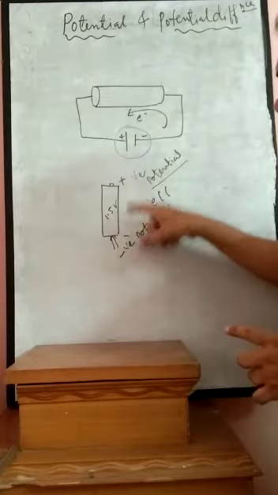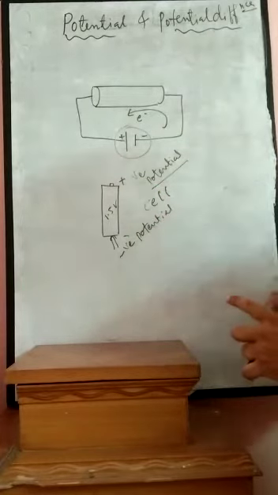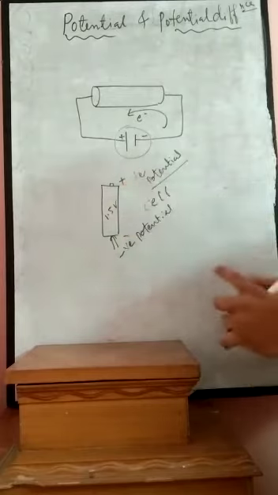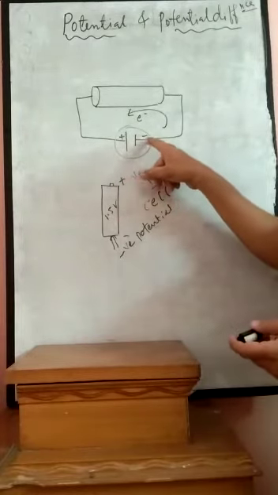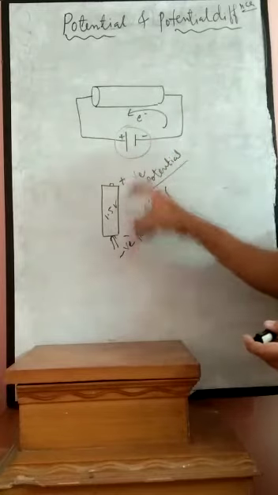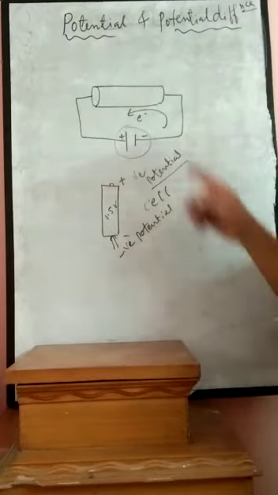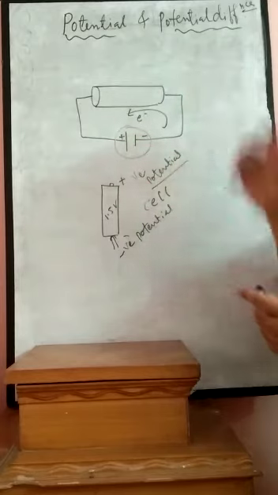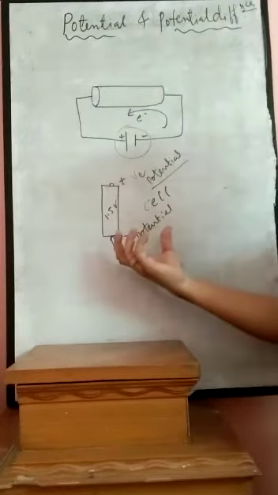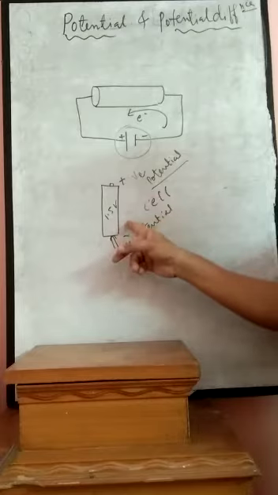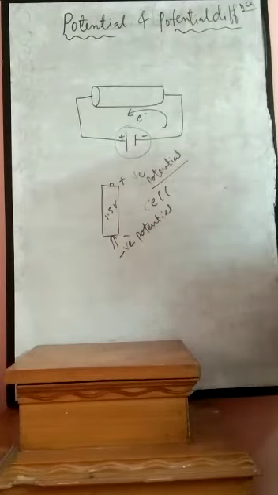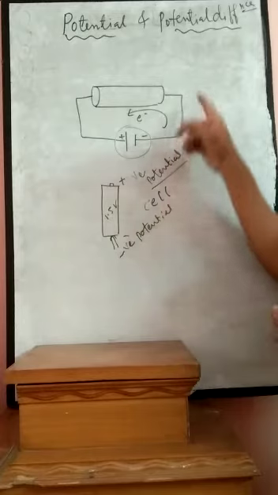So between these two points there is a potential difference, and that potential difference exerts pressure on the charged particle, and that charged particle will flow when it is connected to a conducting material, and that will result in electric current. So we can say current will flow only when some kind of source of energy is applied.